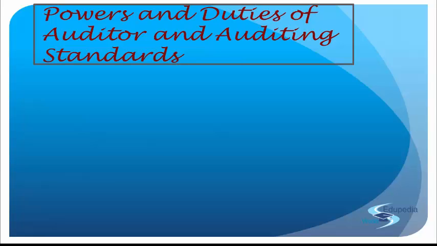It is section 143 that comes into play, right? It casts certain duties. This section casts certain duties that have to be performed by the auditor. But along with the duties that are being reminded, there are also certain powers that they can discharge, right? Why? Just to perform their duties more efficiently.